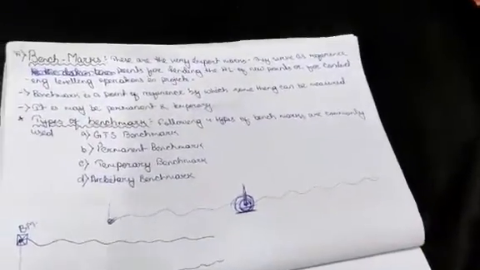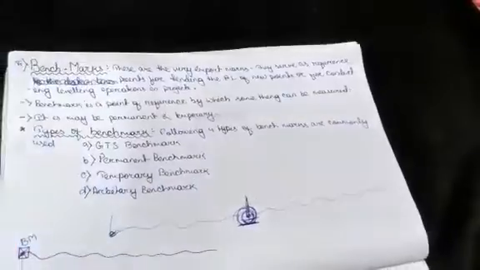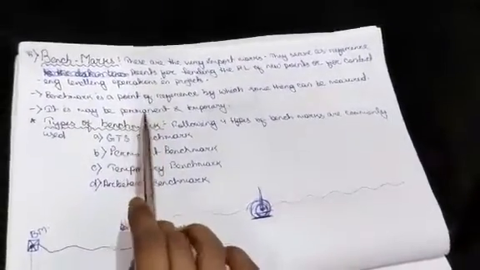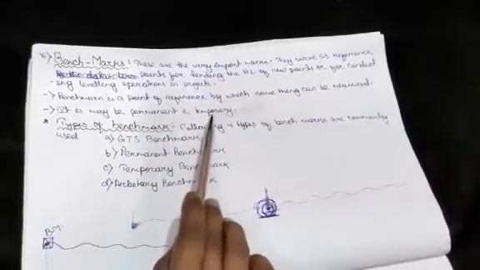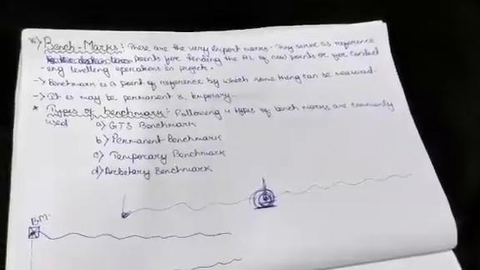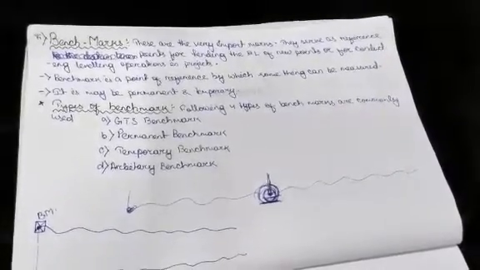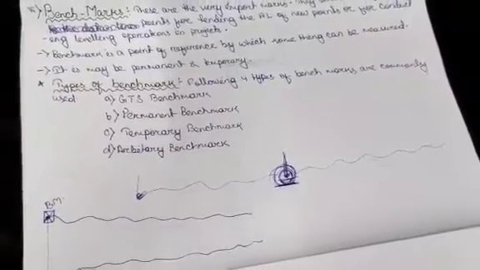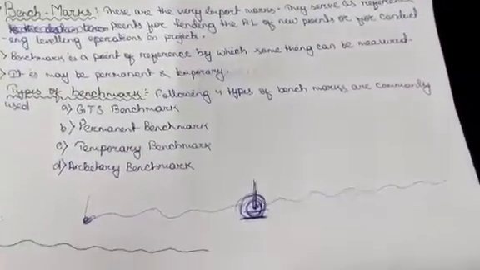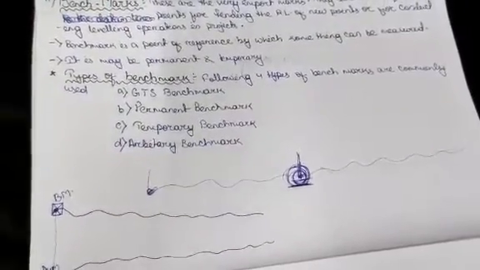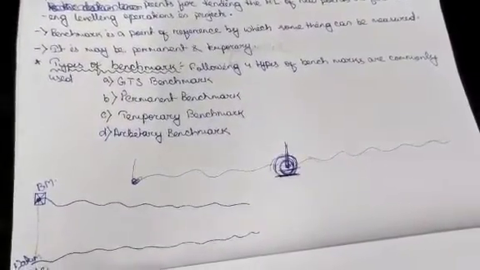For that indication, benchmarks are used. So a benchmark is temporary or permanent. A benchmark is a point of reference by which something can be measured. What are the types of benchmark? GTS benchmark, permanent benchmark, temporary benchmark, and arbitrary benchmark.